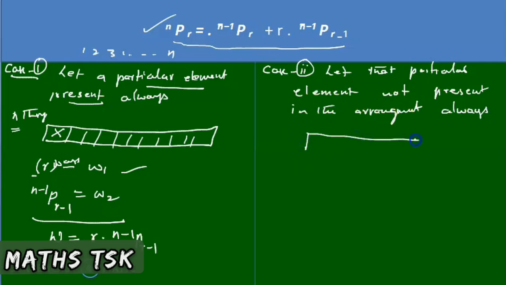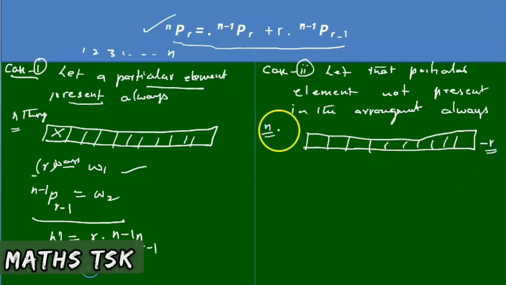I take this. We have to complete r places, isn't it? So this contains r places. I have n things, but now a particular thing should not come into this. So eliminate that particular element. Now it contains n minus 1 things.